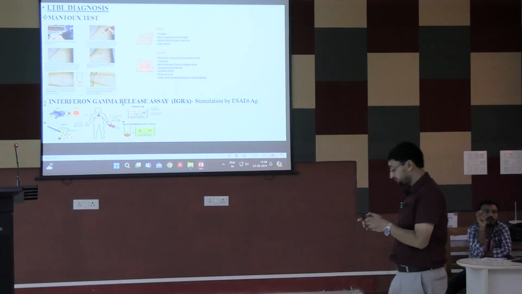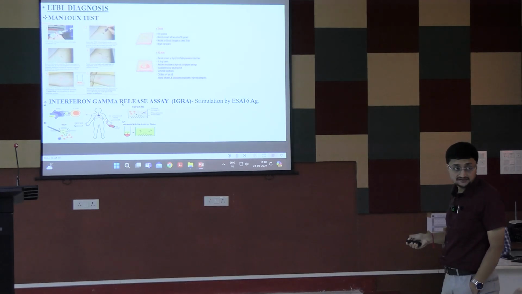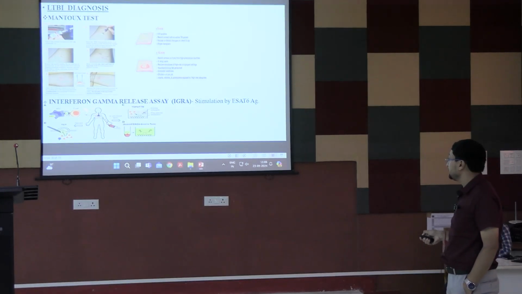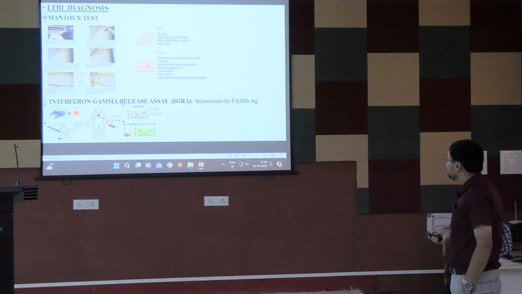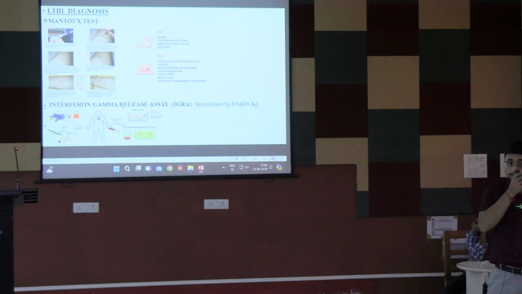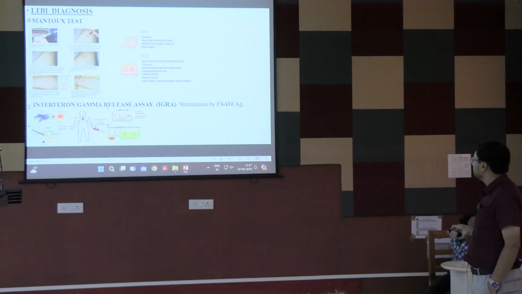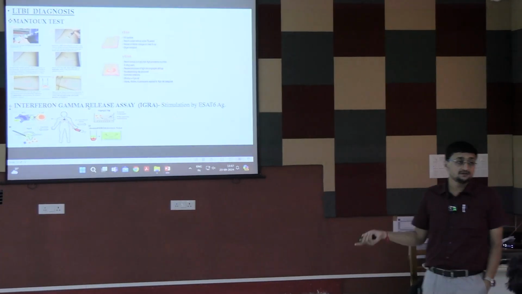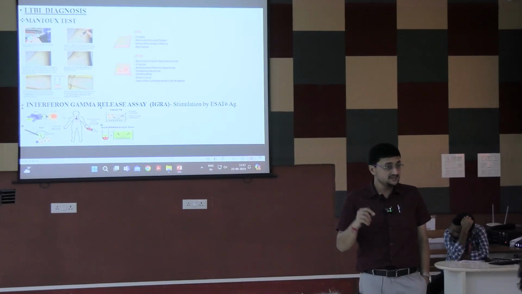সেটাকে, দেখ এখানে একটা পিকচার আছে, this is a T cell, so this is an antigen presenting cell, MTB binds with the antigen presenting cell and then binds with the T cell, CD4 T cell. So তারপরে এই মেজারমেন্টের পর এখানে রিলিজ করে interferon and TNF alpha which causes induration. But same principle can be used in interferon gamma. There are two types of interferon gamma release assay: ELISpot or T-SPOT test and QuantiFERON TB test.